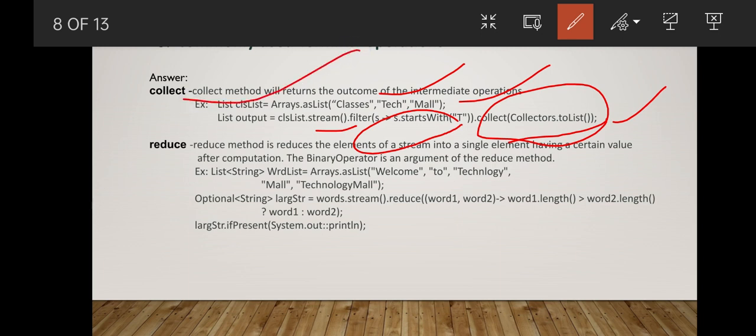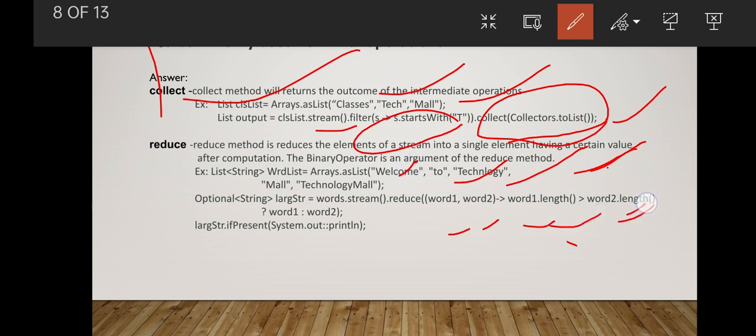And we again have the reduce method. It reduces the elements of a stream into a single element having a certain value after computation. We have a list, and we use the reduce method. We pass two values, the first element and the second element, and it compares them. Here we have added a condition: if word1.length is greater than word2.length, we return word1. First it compares welcome with 2; since welcome is greater, we consider this one.